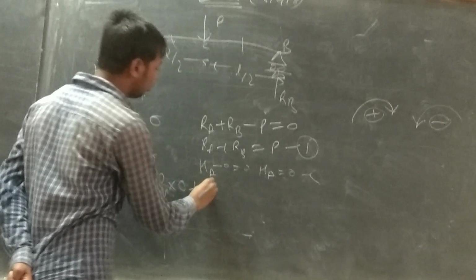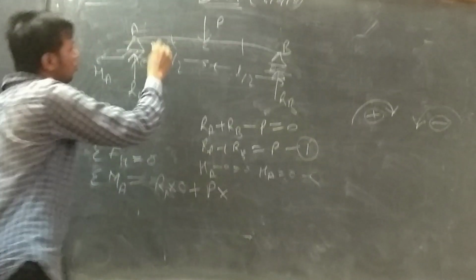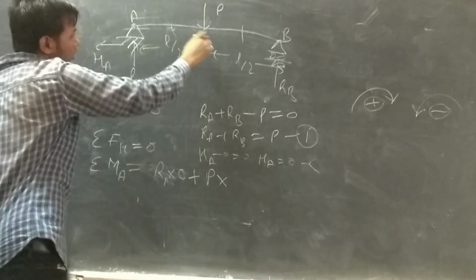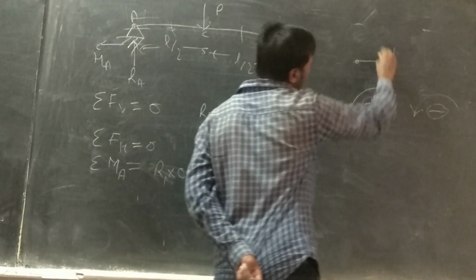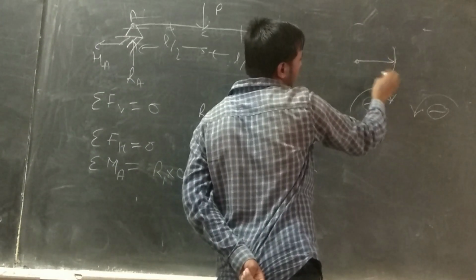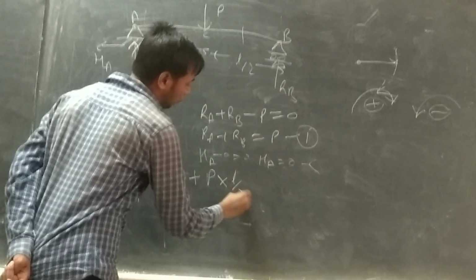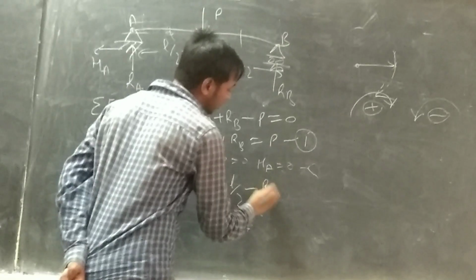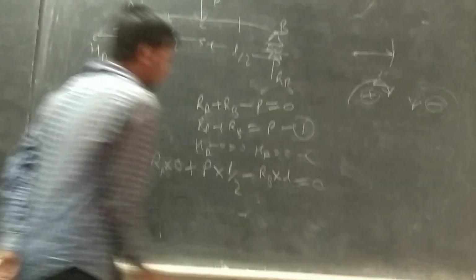P is a clockwise moment. If you take moments about point A, then P produces a clockwise moment. The point of P is here, at L by 2. So we take the positive P into L by 2, and minus RB into L in the anti-clockwise direction: P times L by 2 minus RB times L equals 0.